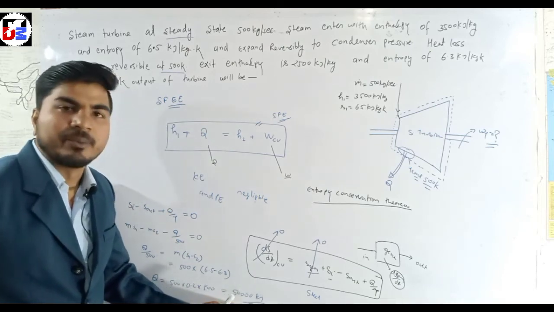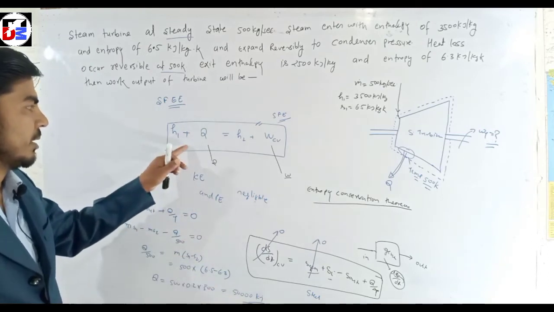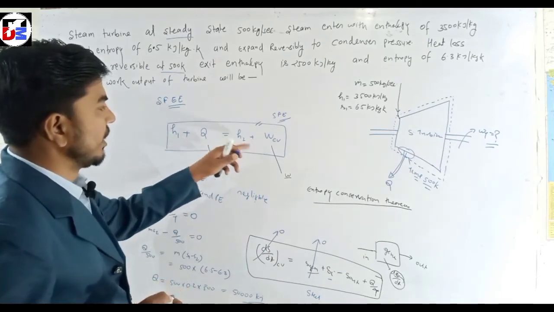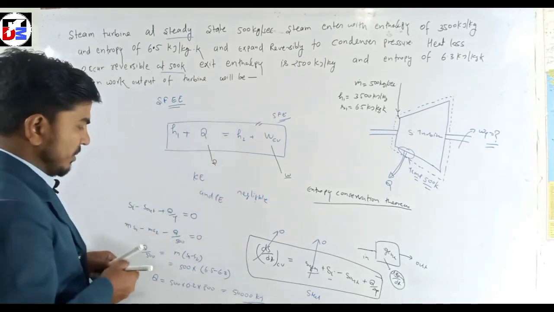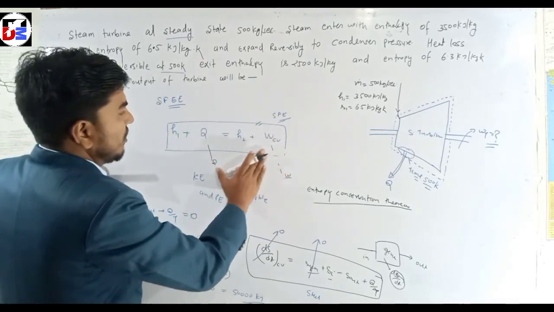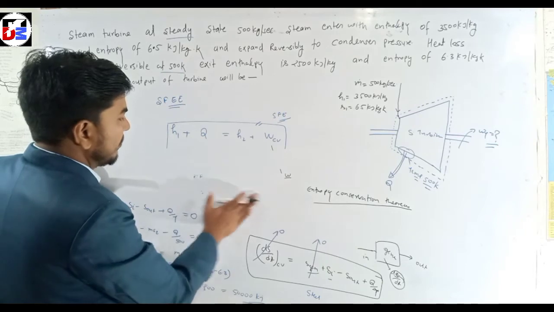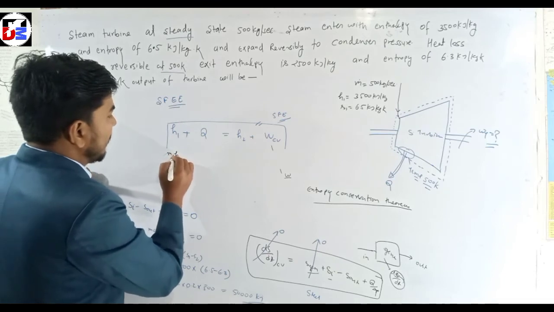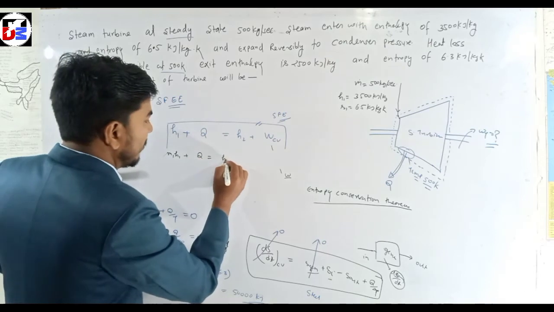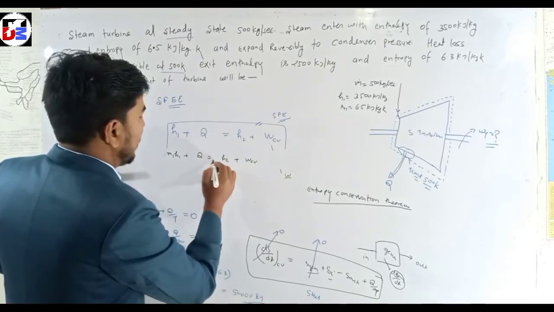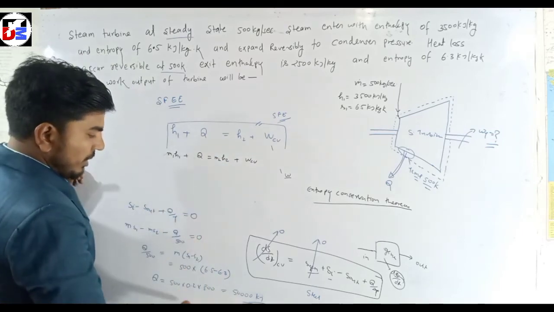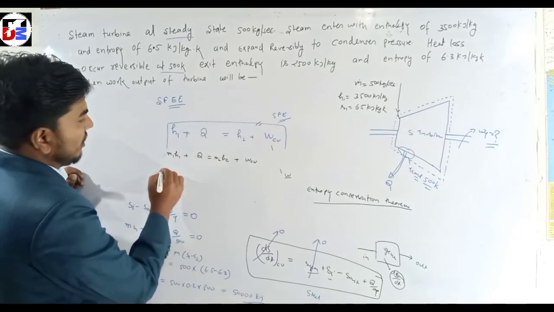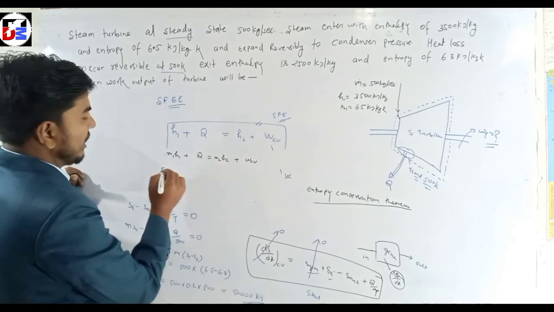Now we put this value of 50,000 kilojoule in the energy equation: m h1 plus Q minus m h2 minus W_cv equals 0. M1 and M2 are the same, 500.